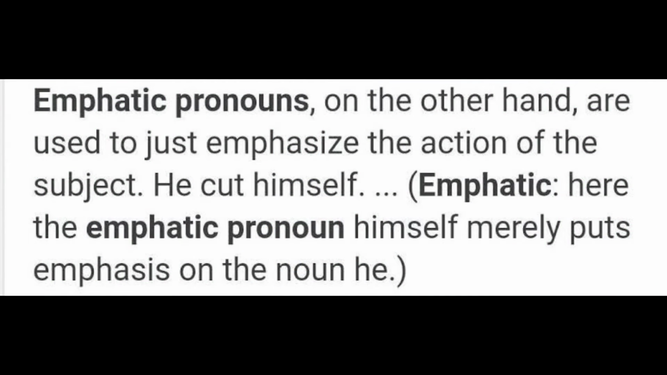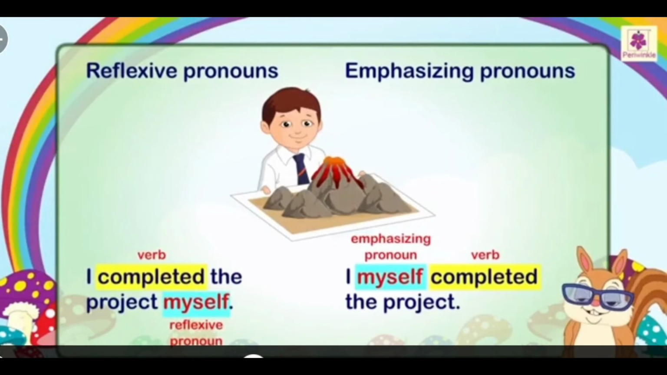Children, the next one is emphasizing pronoun, or emphatic pronoun, we can say. On the other hand, emphatic pronouns are just to emphasize the action of the subject. See, for example, he himself cut it. Here, himself is emphasizing the noun he. So, emphatic pronouns, that is emphasizing pronouns, are pronouns that act as a part of the subject and are placed before the verbs.